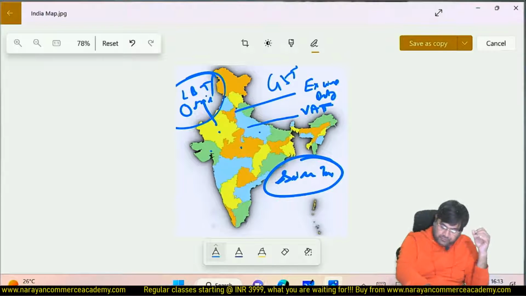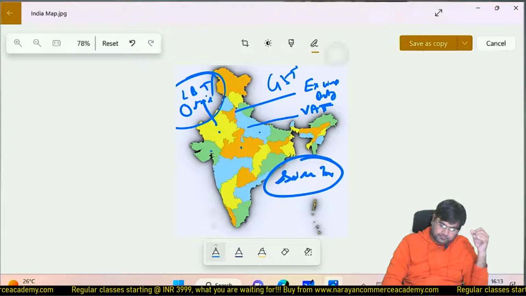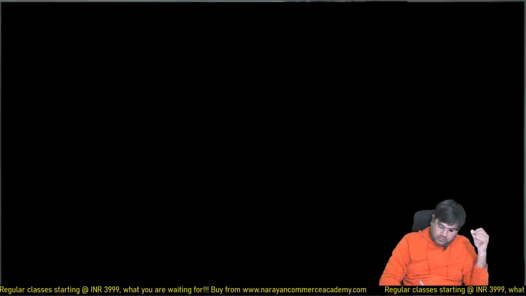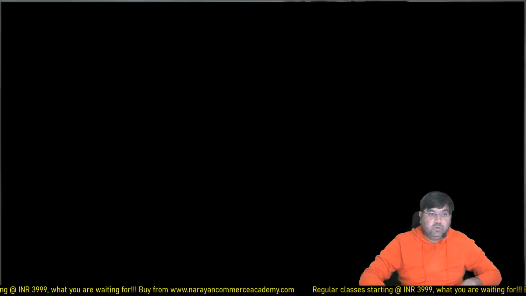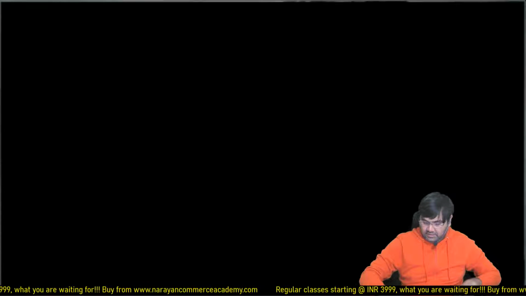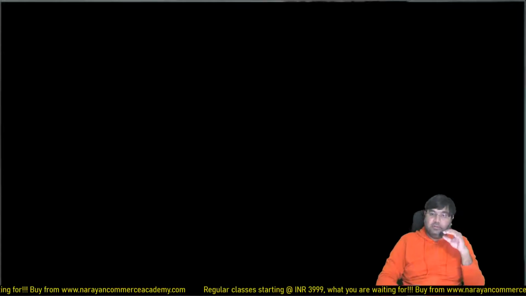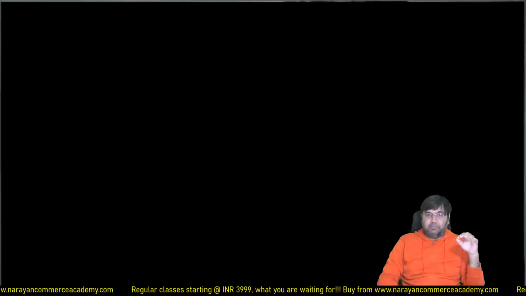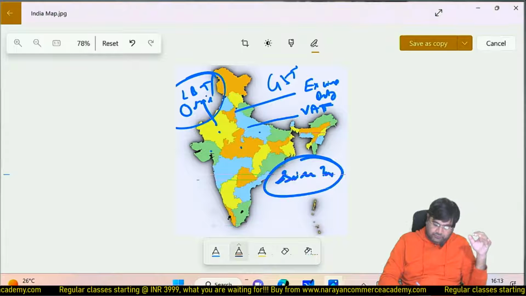If suppose a Tamil Nadu seller is selling to a Kerala buyer, which government is going to get the revenue? This was the question. The answer is basically the selling state. So in the previous regime, the selling state used to get the revenue.